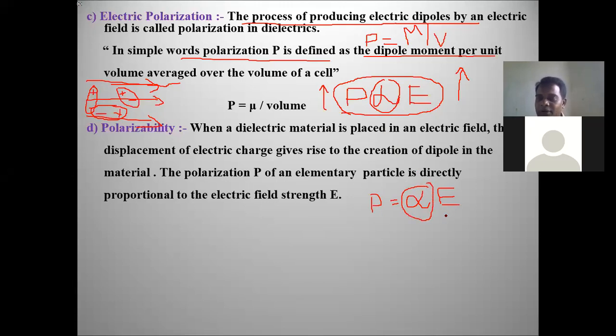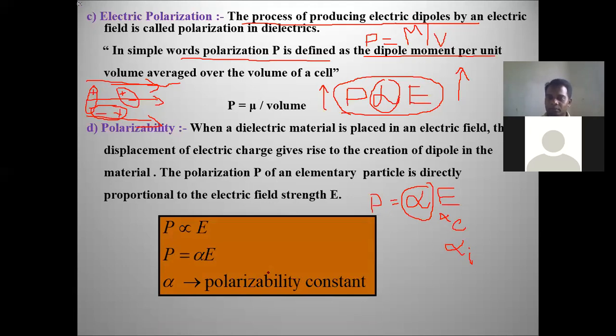If you are talking about electronic polarization, you write it as alpha E. For ionic polarization, it is alpha I. Here alpha is the polarizability and P is the polarization. You should remember this variation. Polarization P is directly proportional to the applied electric field.